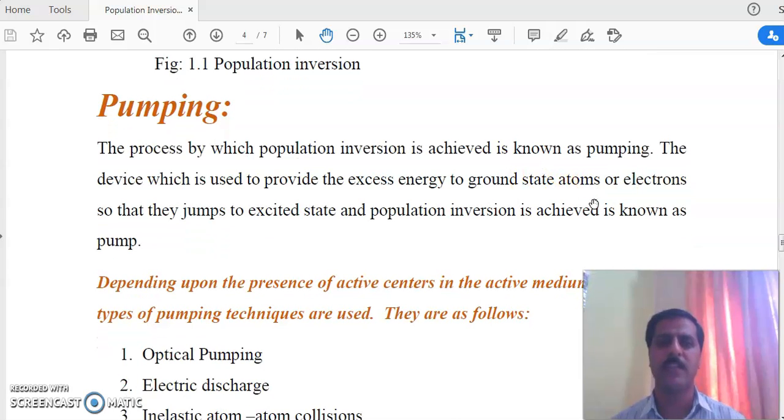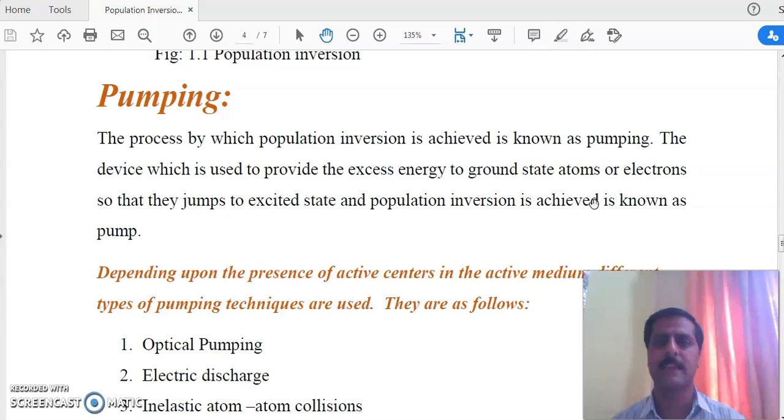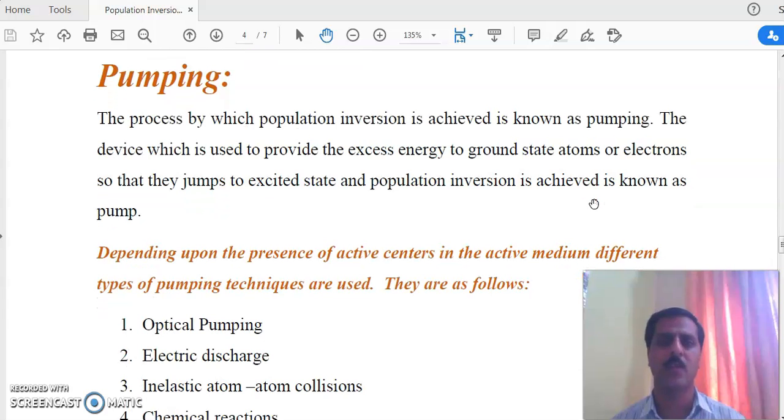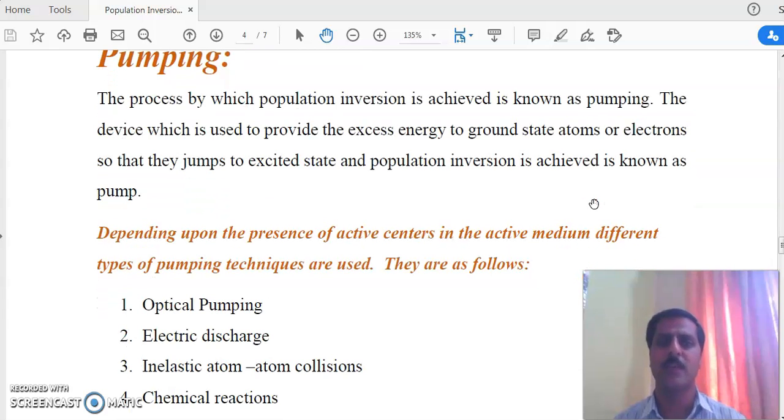The device which is used to provide the excess energy to ground state atoms or electrons, so that they jump to the excited state and population inversion is achieved, is known as a pump. A common device which we use to uplift water. पानी को हमने कहीं भी अपलिफ्ट करना है तो हम पंप यूज करते हैं. तो पंप क्या करता है, नीचे से पानी को अपलिफ्ट करेगा ऊपर.